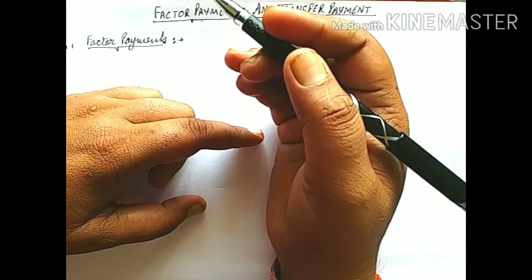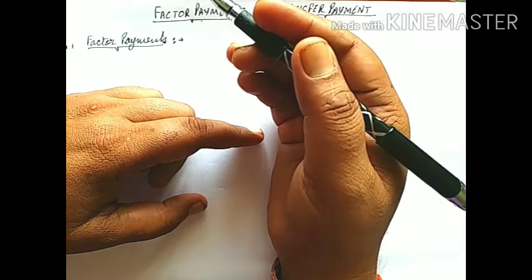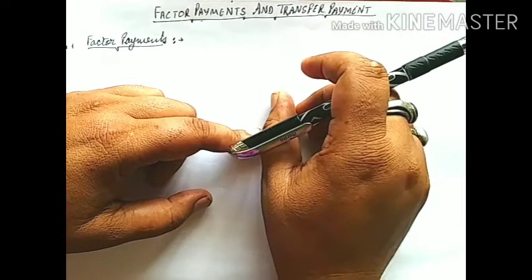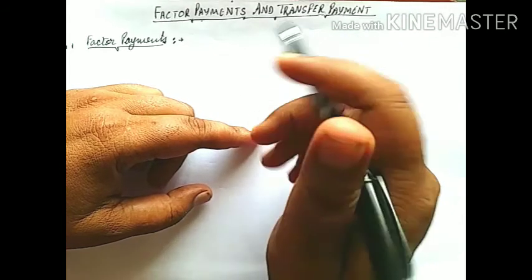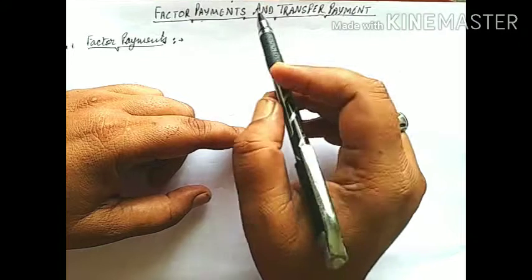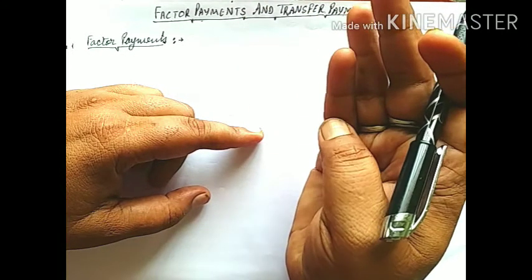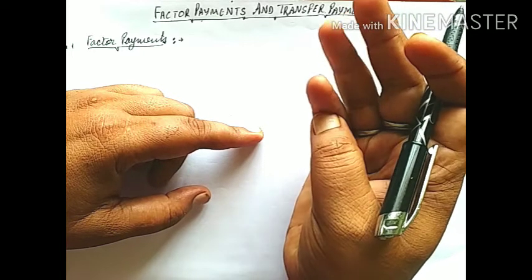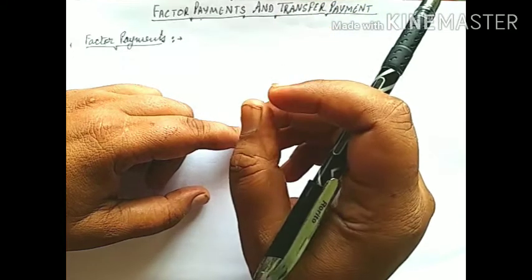So factor payments are mostly made to a factor of production in return for rendering factor services. So factor payments are made in the form of rent to the land, wages to the labor and interest to the capital, then finally profit to the entrepreneur.